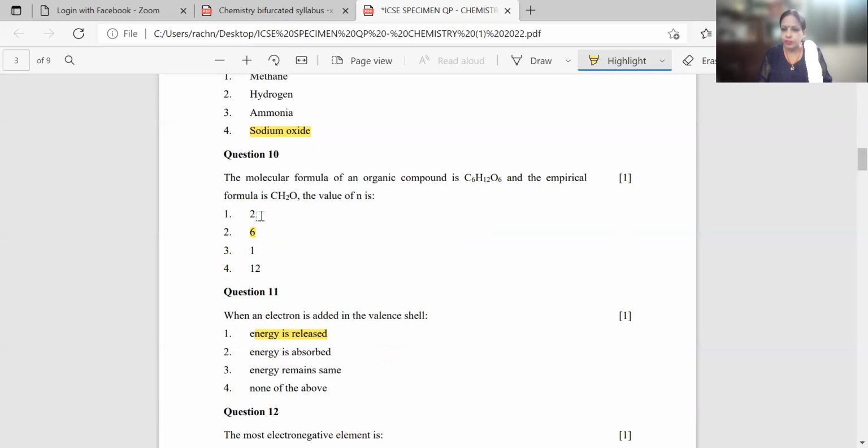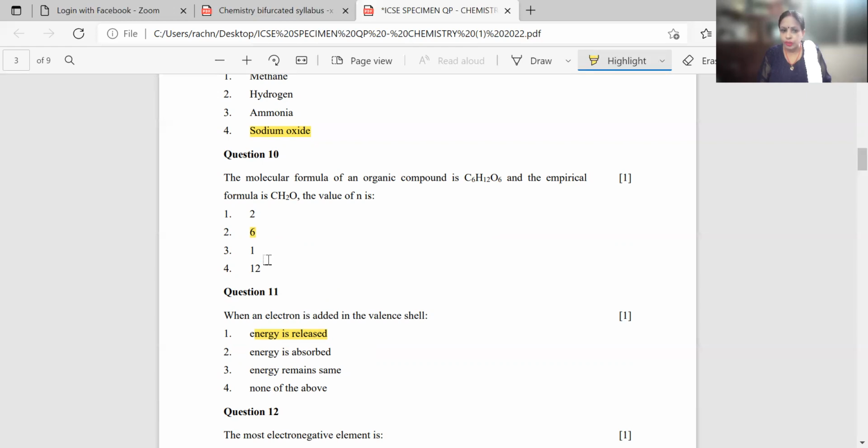CH2O. We can take one option at a time, multiply by the empirical formula, and we see. So if we take option number 2, it is C2H4O2. That is wrong. If I take option number 1, it is your C1H2O, the same formula. Again, it will be wrong. If it is 12, then it will be C12H24O12.